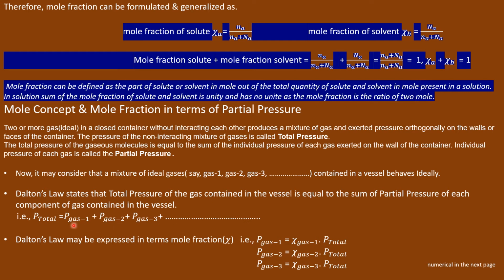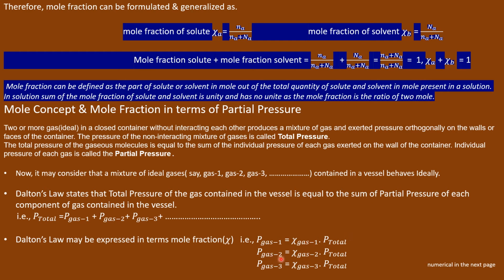The partial pressure is equal to the mole fraction of the gas times the total pressure of the gas mixture. That is, partial pressure of gas 1 equals mole fraction of gas 1 into total pressure.